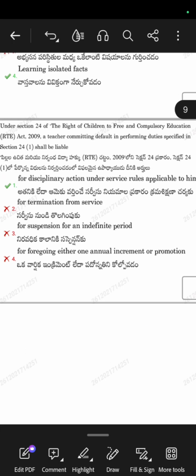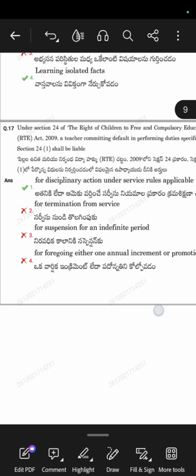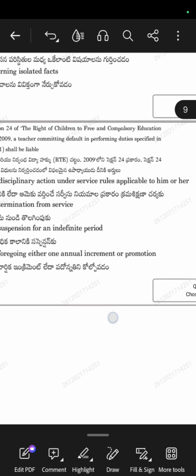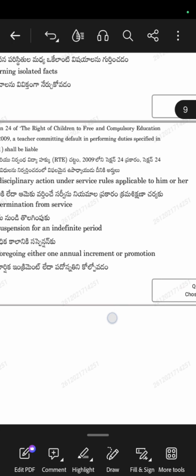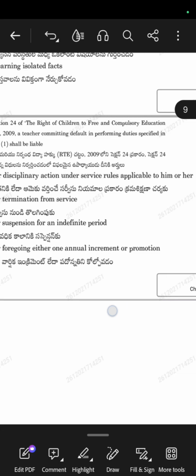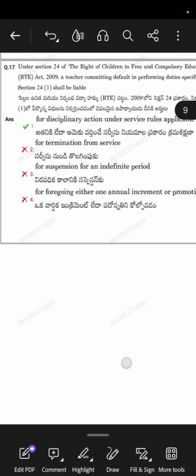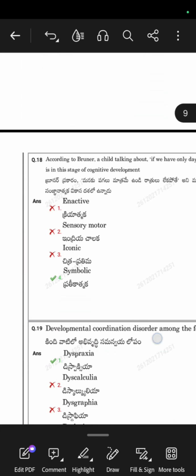For disciplinary action under service rules applicable to him or her, if a teacher commits default in performing the duties specified. So it is liable to what? For disciplinary action under service rules applicable to him or her. Next question is according to Bruner.